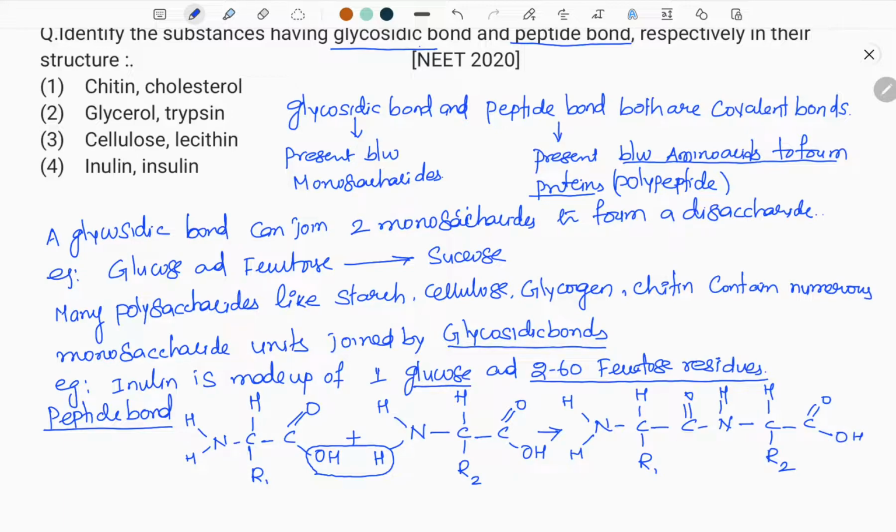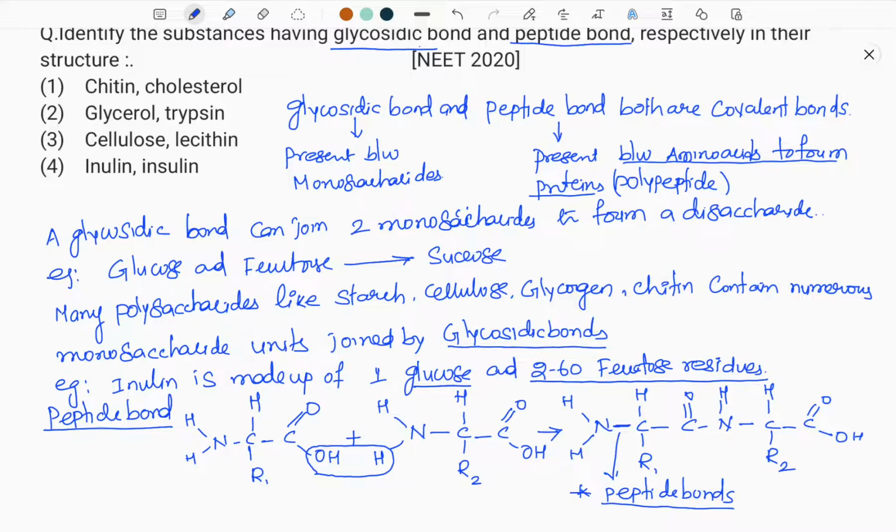So, this bond which I am marking here is called the peptide bond. Peptide bond and even glycosidic bond both are dehydration bonds and both are covalent bonds, but peptide bonds are formed only between amino acids, whereas glycosidic bonds are formed between the sugar molecules, maybe monosaccharide or disaccharide units to form the polysaccharides.